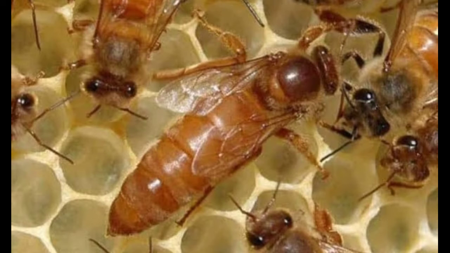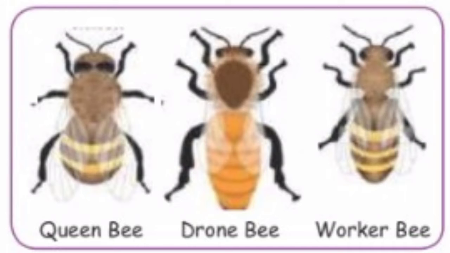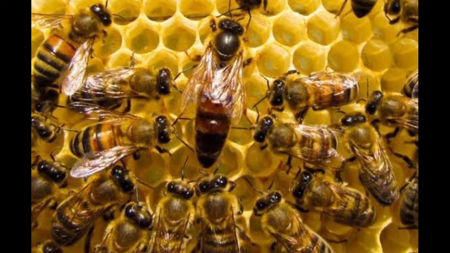Types of honeybee. There are different types of bees in a honeybee hive. Three types of honeybees are found in a colony. They are the queen bee, the drones, and the worker bees. Queen bee. The queen is the largest member of the bee colony. There is only one queen, and it is the fertile female of the colony.